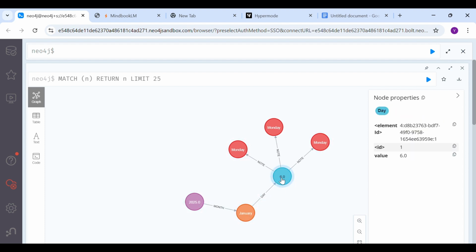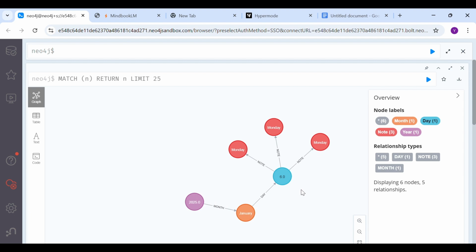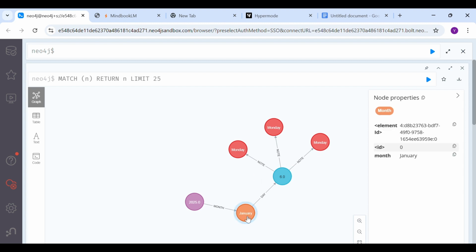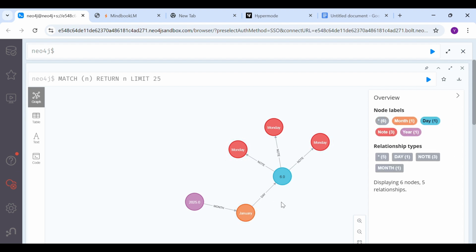And this temporal hierarchy is very important because a lot of times the user might ask questions that don't need similarity searching. Like let's say you're at the end of the month and you want to have a flashback of your entire month, right? In that scenario, you could just ask MindbookLM how was my January of 2025? And in that scenario, similarity searching is not the best way to go forward. So what we need to do is basically come down to January of 2025, match this temporal information, and pick out all the notes that we have taken in this month and pass that to the assistant, right? The temporal hierarchical structure helps us to maintain as well as scale the knowledge graph of our nodes.